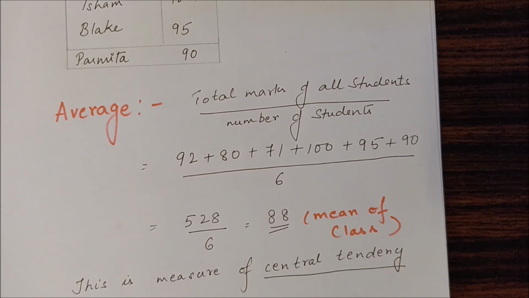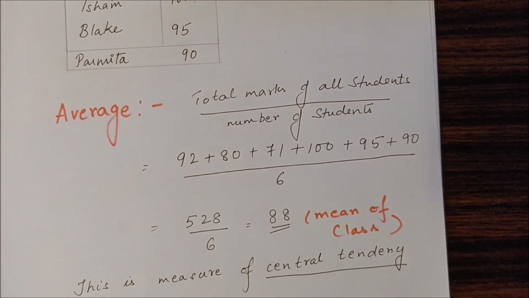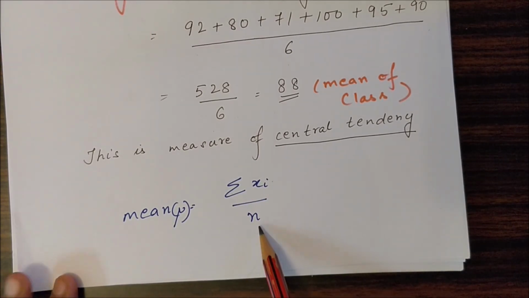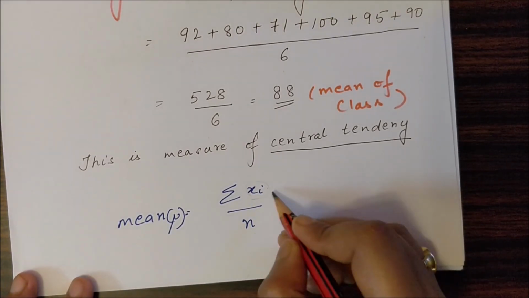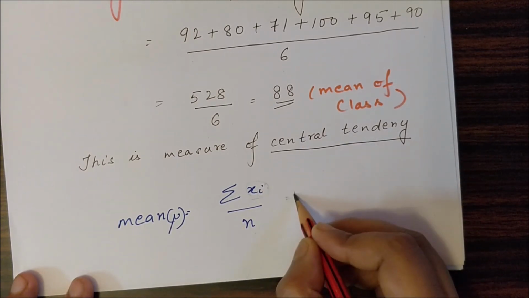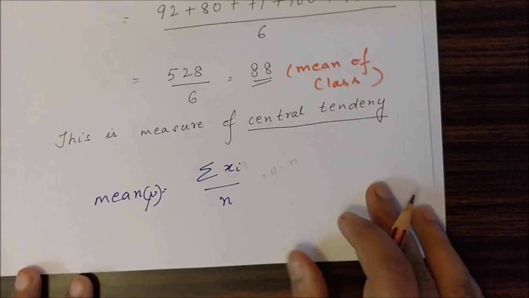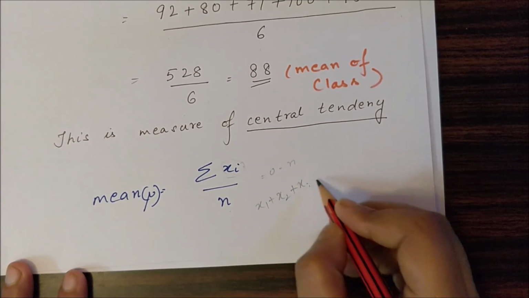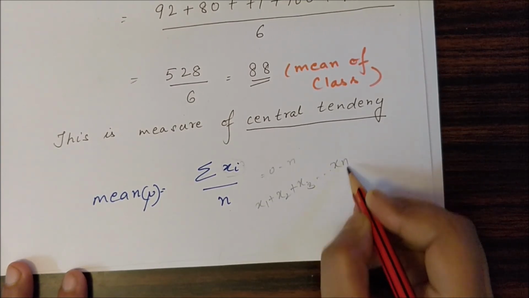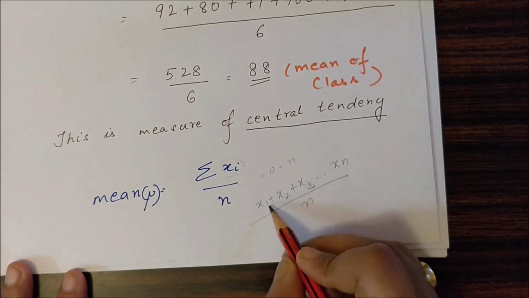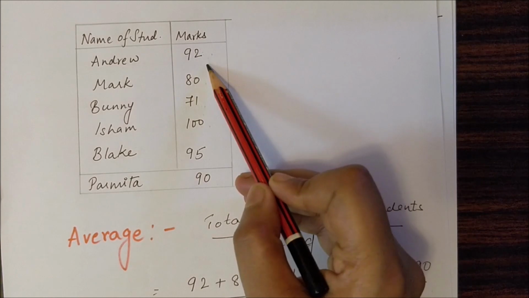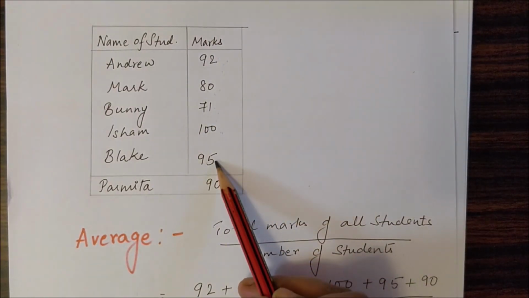And if we talk more formally, in a mathematical way, the formula of the mean is represented as sigma of xi divided by n, where i varies from 1 to n. This is x1 plus x2 plus x3 and so on till xn, divided by n, where x1 is this, x2, x3, x4, x5.